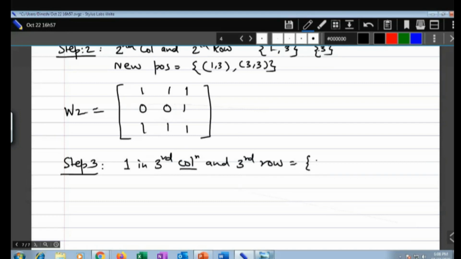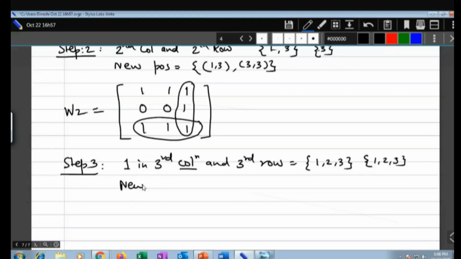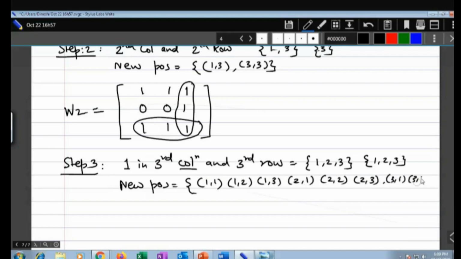The third column is 1 2 3, and the third row is ultimately 1 2 3, and then the new positions will be (1,1), (1,2), (1,3), (2,1), (2,2), (2,3), like that (3,1), (3,2) and (3,3).